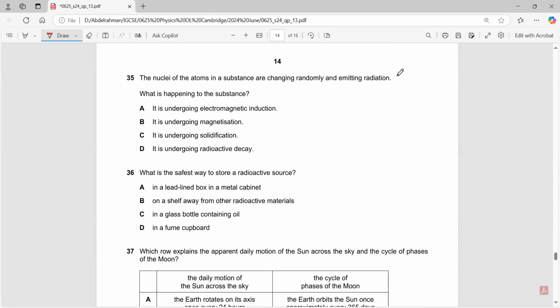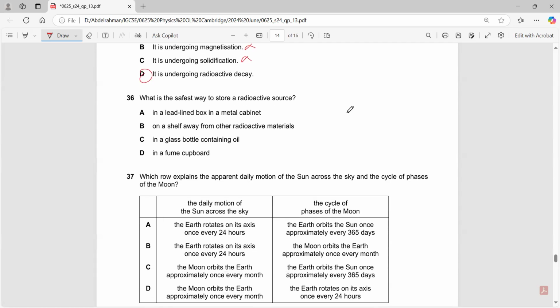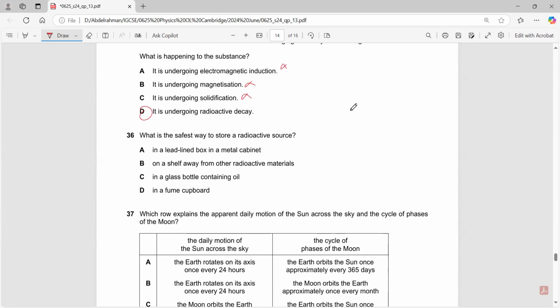Question 35. The nuclei of the atoms in a substance are changing randomly and emitting radiation. What is happening to the substance? Is it undergoing electromagnetic induction? No. Magnetization, solidification, decay? Decay, definitely. What is the safest way to store a radioactive source? Lead. Yes, a lead box.